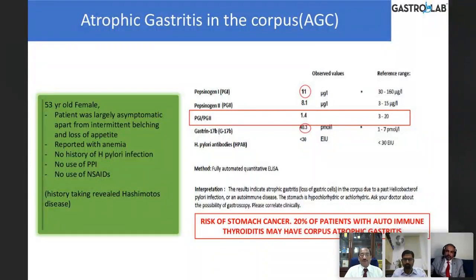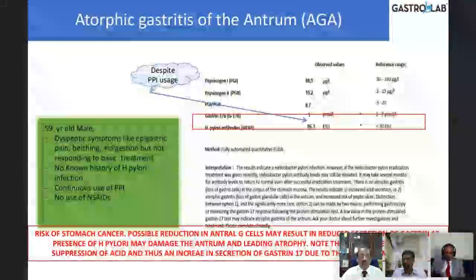of the mucosa. And G17 is high, indicating the hydrochloric acid is so low that the body is trying to increase the gastrin in order to stimulate the production of acid. So this is atrophic gastritis in the corpus, which carries a high risk of developing gastric carcinoma. And 20% of autoimmune thyroiditis patients may have chronic atrophic gastritis of the corpus.